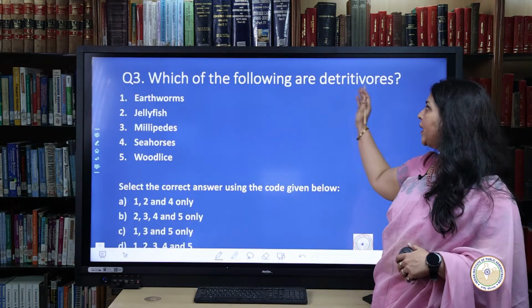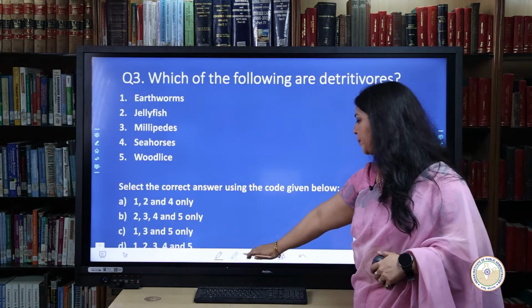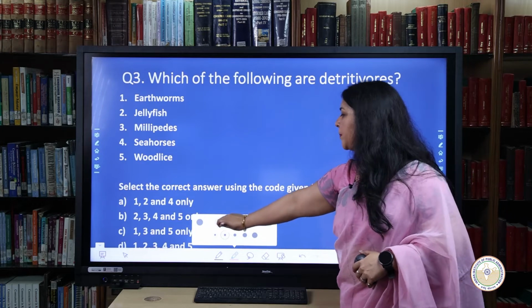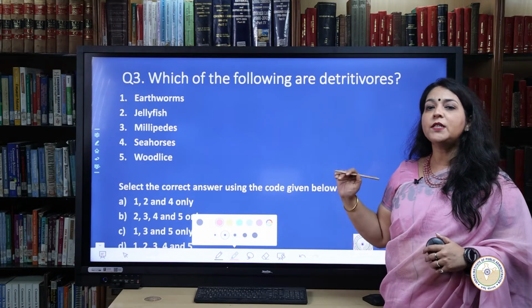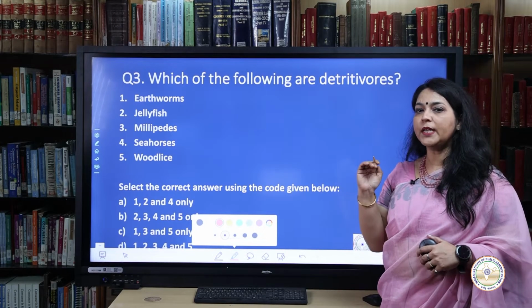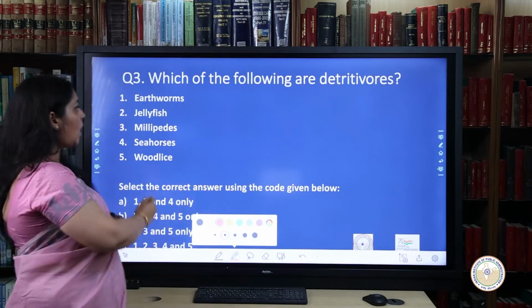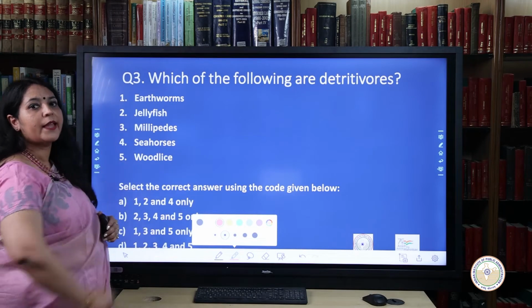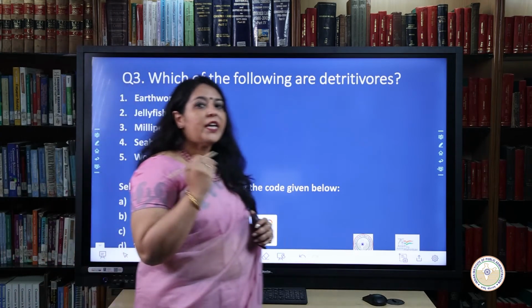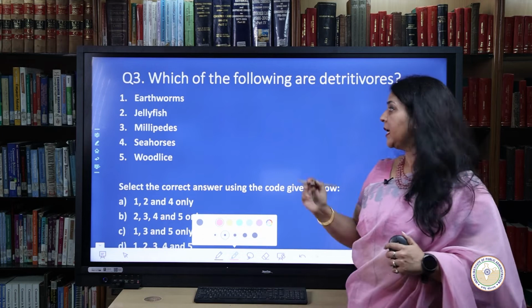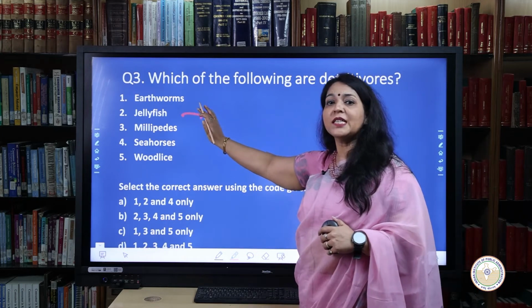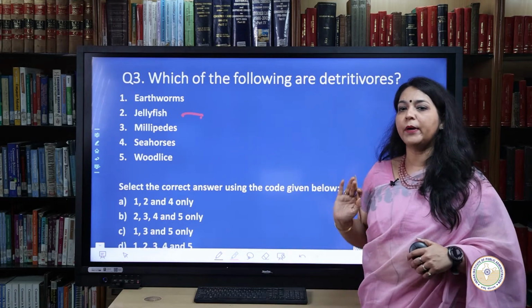Which of the following are detritivores? When we talk of detritivores, the organisms which feed on dead and decomposing material are called detritivores. Out of all these alternatives which are there on the screen, if we talk of each alternative one by one, jellyfish does not consume the dead and decomposing material.